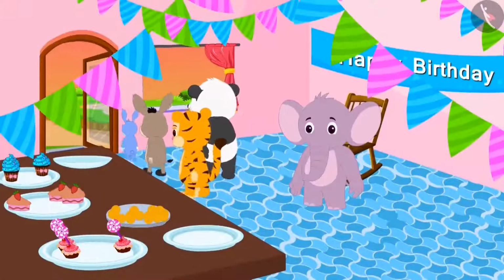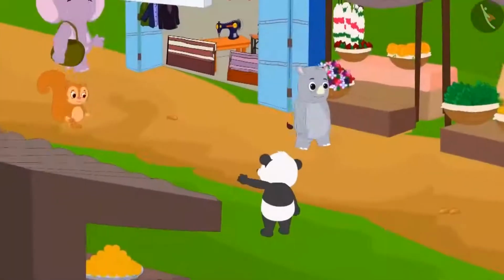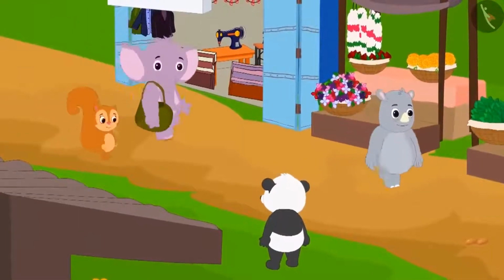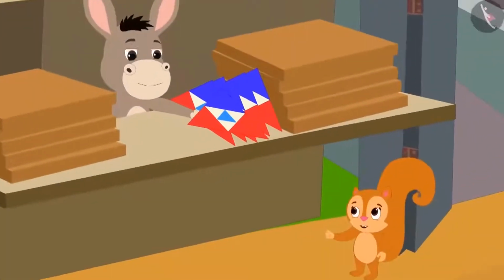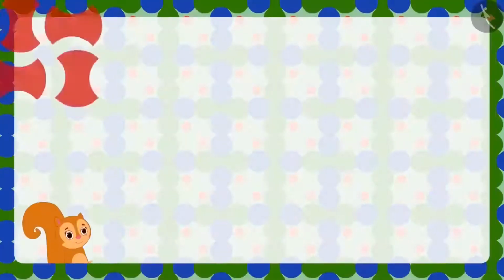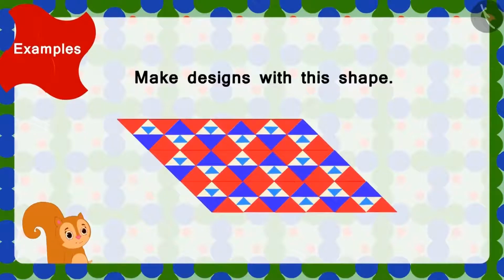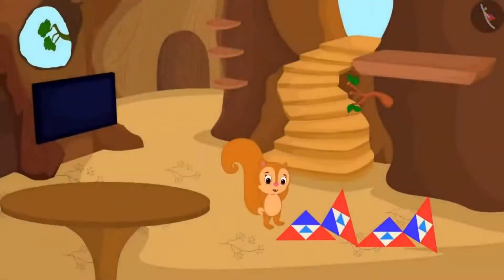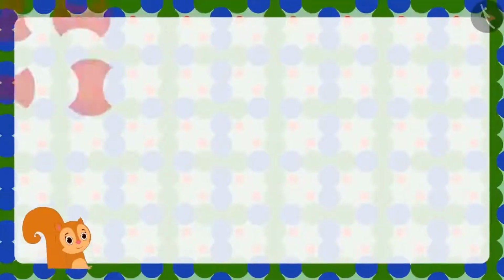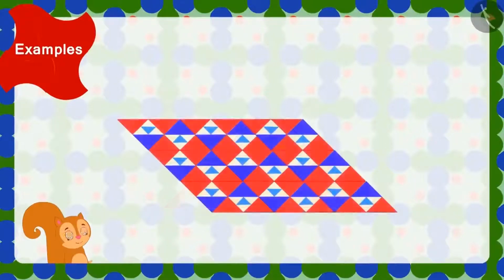The party got over and everyone went back home. Next day, Chanda bought these types of tiles from the market. The shopkeeper had told Chanda that she could use tiles with such shape and make this type of design. But Chanda is unable to make this design. Children, can you help Chanda make the design by making use of the tiles with this shape?